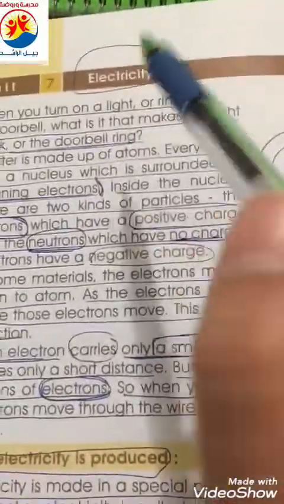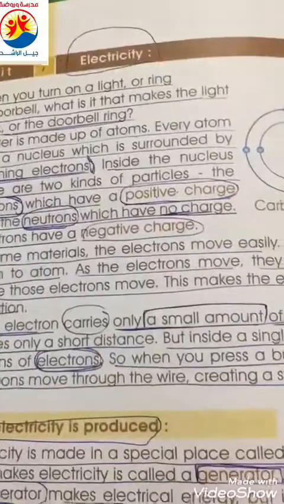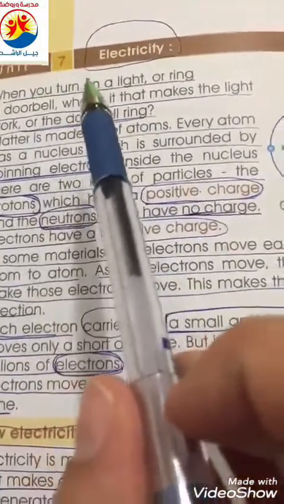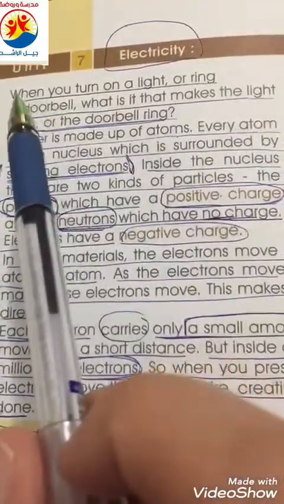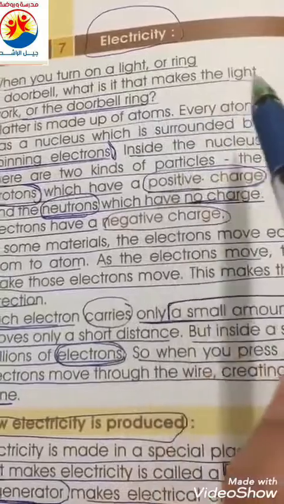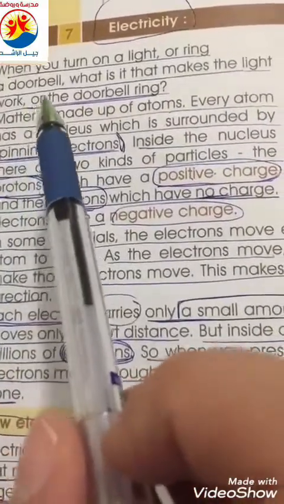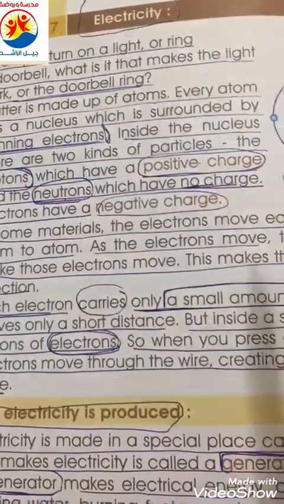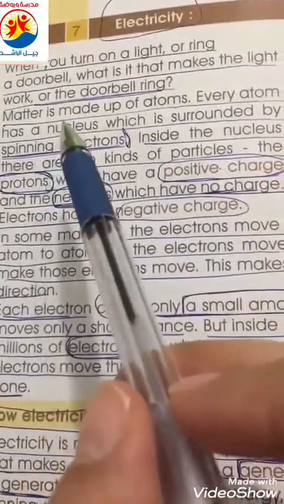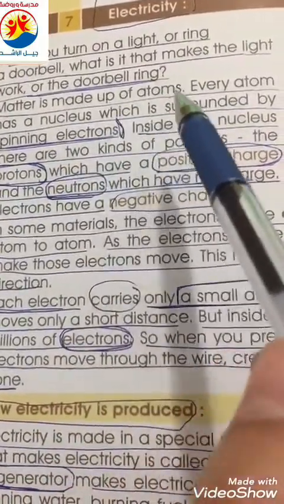We want to talk about electricity. When you turn on a light or ring a doorbell, what is it that makes the light work or the doorbell ring? Matter is made up of atoms.